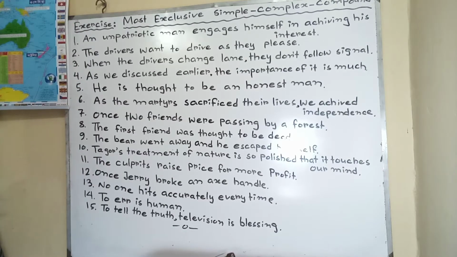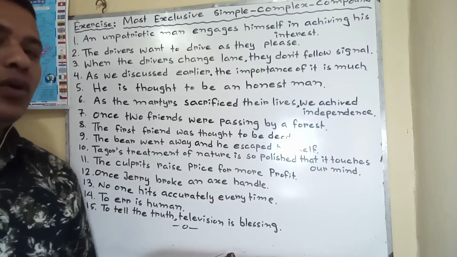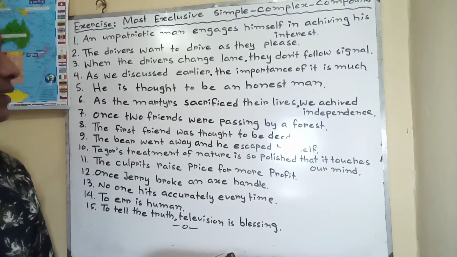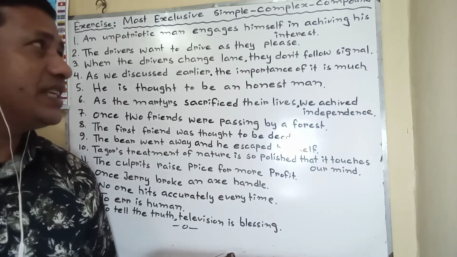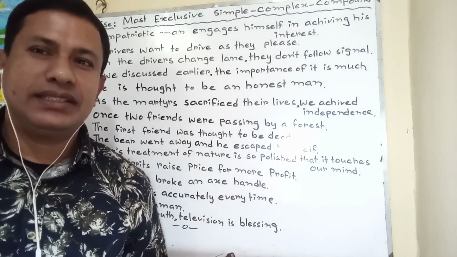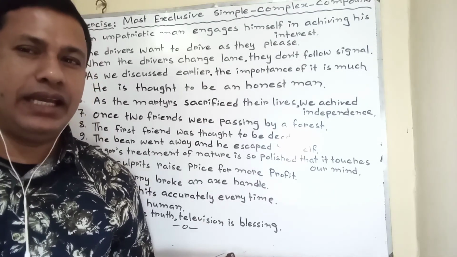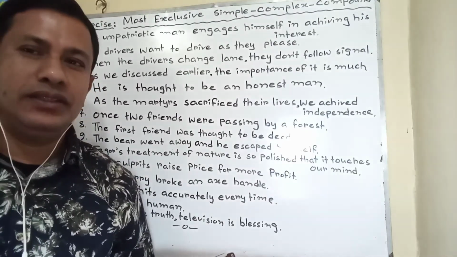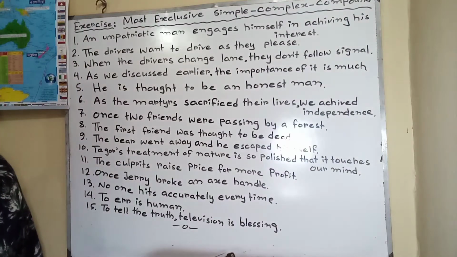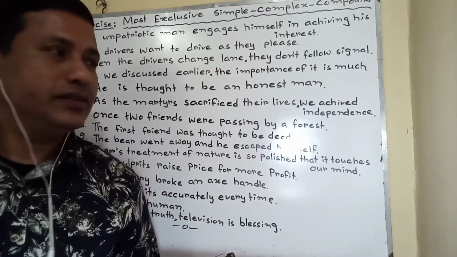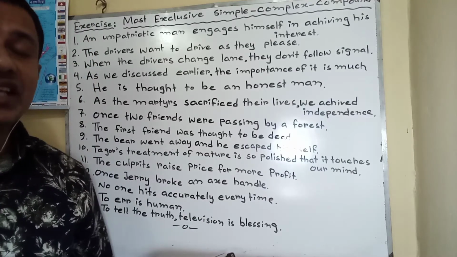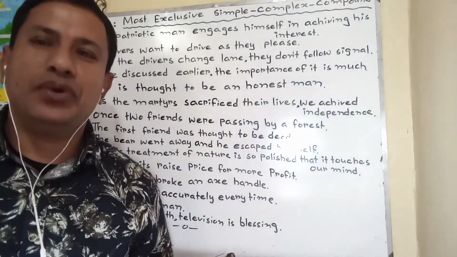Complex will be: a man who is unpatriotic engages himself in achieving his interest. I am telling again, a man who is unpatriotic engages himself in achieving his interest. Who is unpatriotic? Subordinate clause.